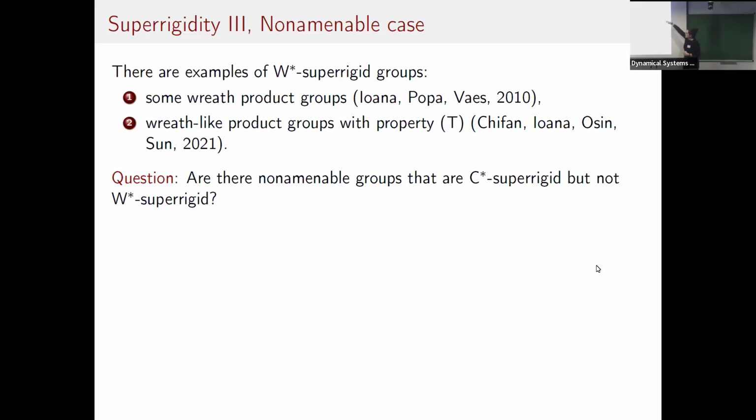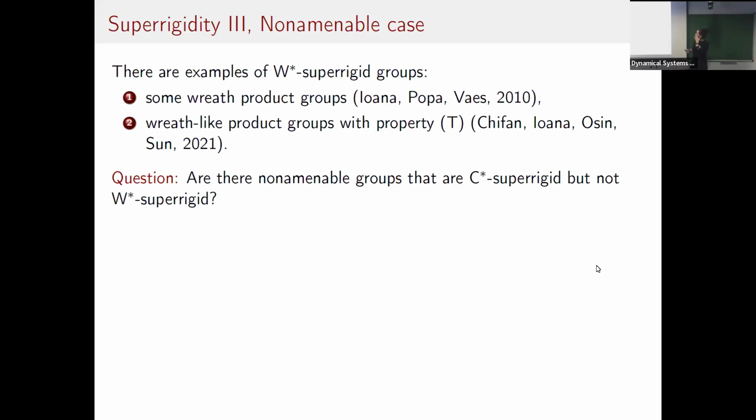Now, many of the results in between, some of them are, again, other generalizations of Ritz products, but there are some even that are amalgamated free products. All of these are non-amenable W-star superrigid groups. However, you can still find some groups among the ones in between that are still C-star superrigid.